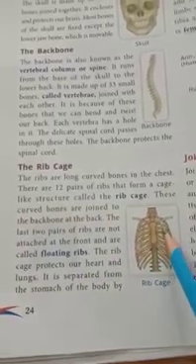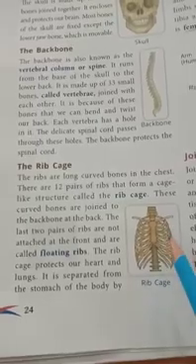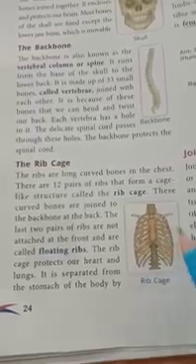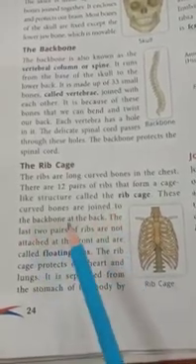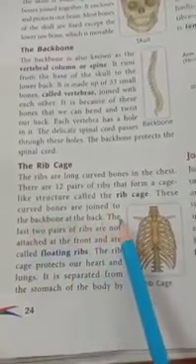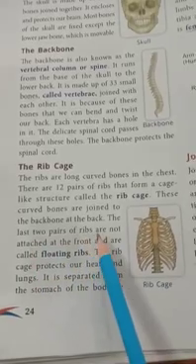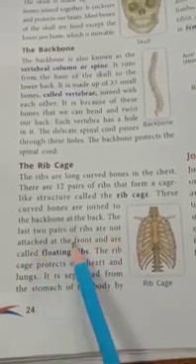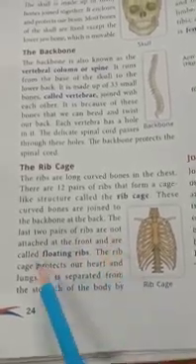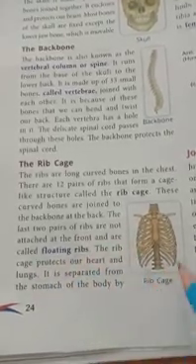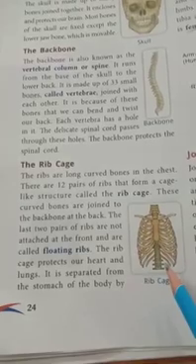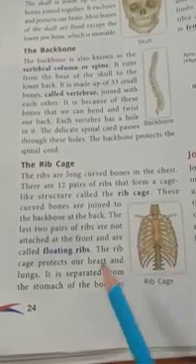These curved bones are joined to the backbone at the back. The last two pairs of ribs are not attached at the front and are called floating ribs.